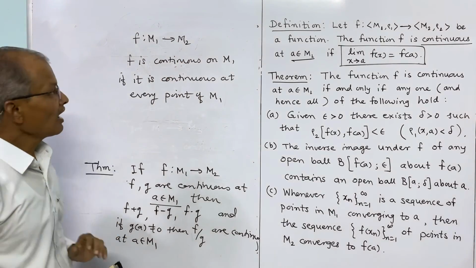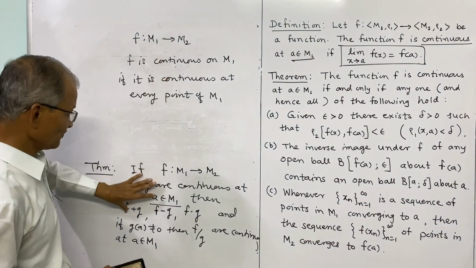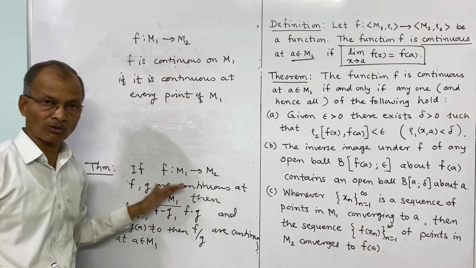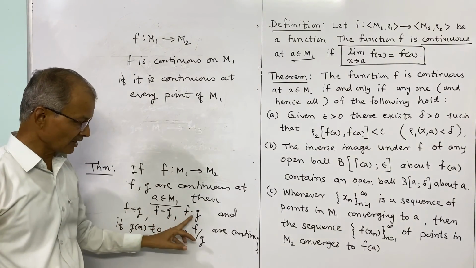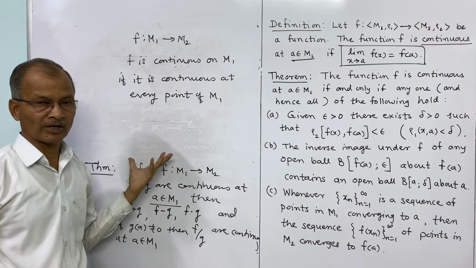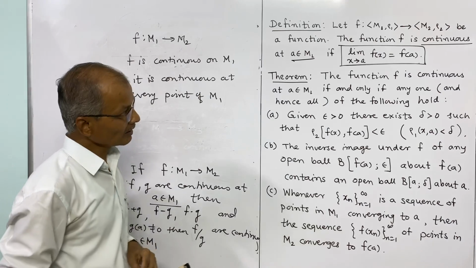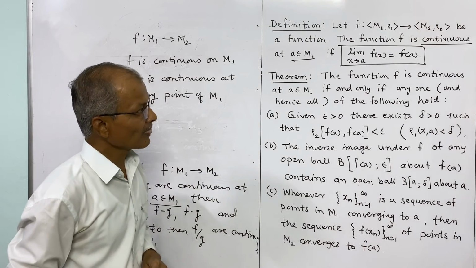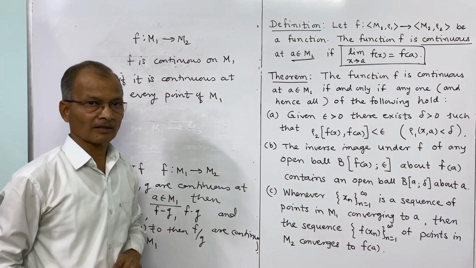And if f and g are continuous on the whole of m1, then their sum, difference, product and quotient are also continuous on the whole of metric space m1.